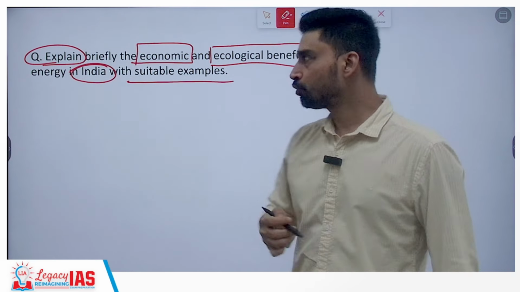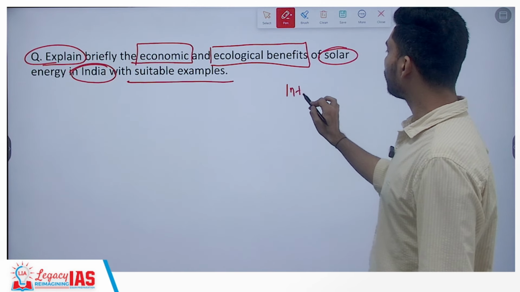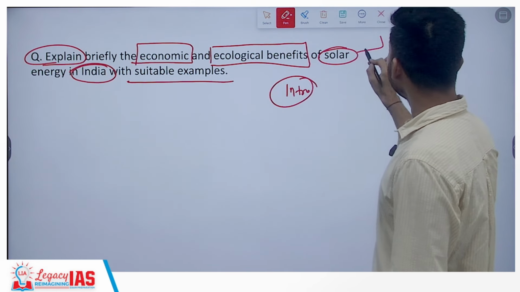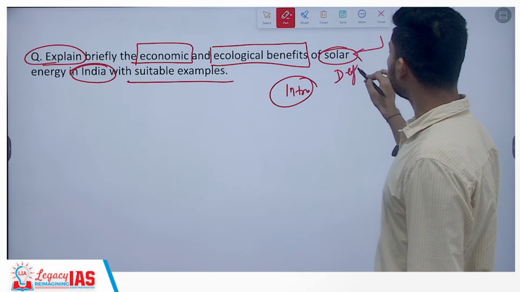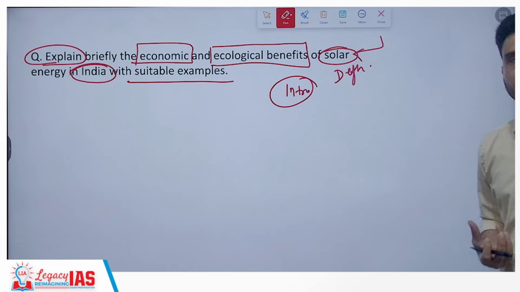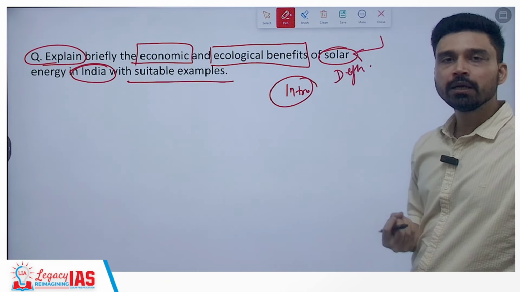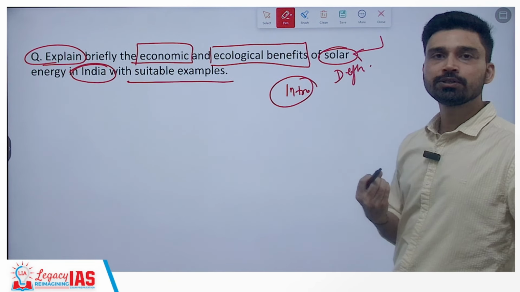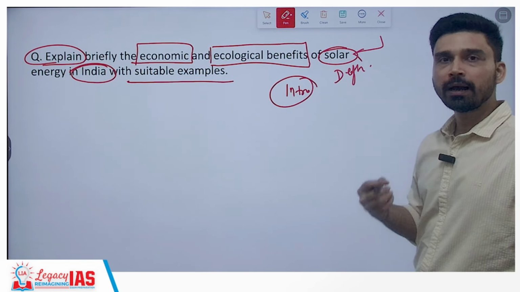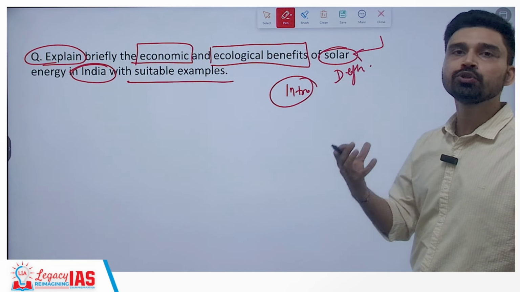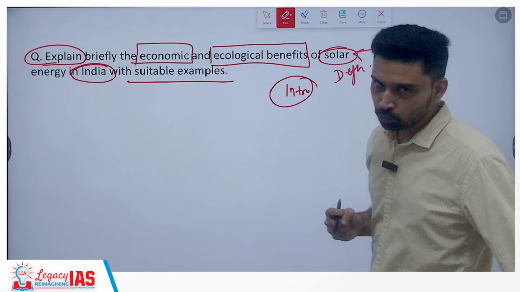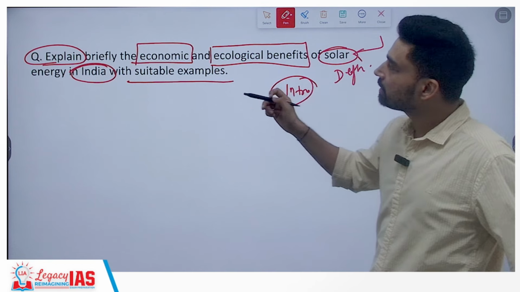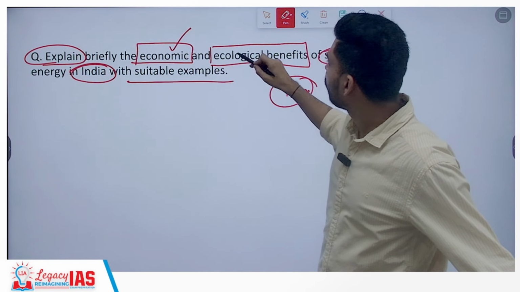So the structure of the question can be simple. In the introduction, you can define what you understand by solar energy, and that can be the simplest definition: the energy that we obtain or generate by using sunlight, by using solar insolation, either through solar heating or by using photovoltaic cells, is called solar energy. In India, then we discuss what the economic benefit is, what the ecological benefit is.